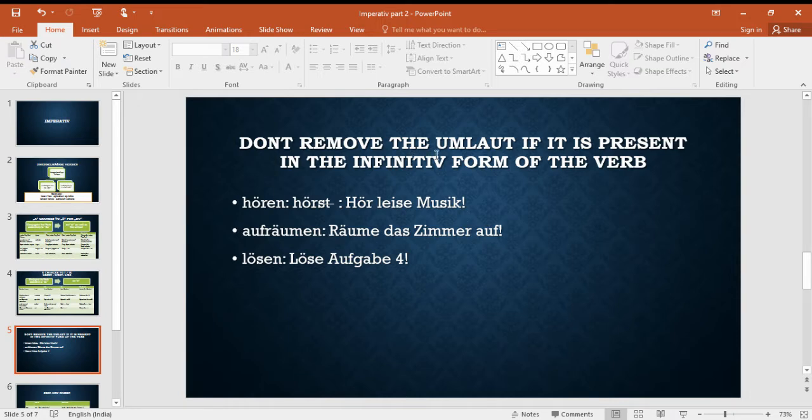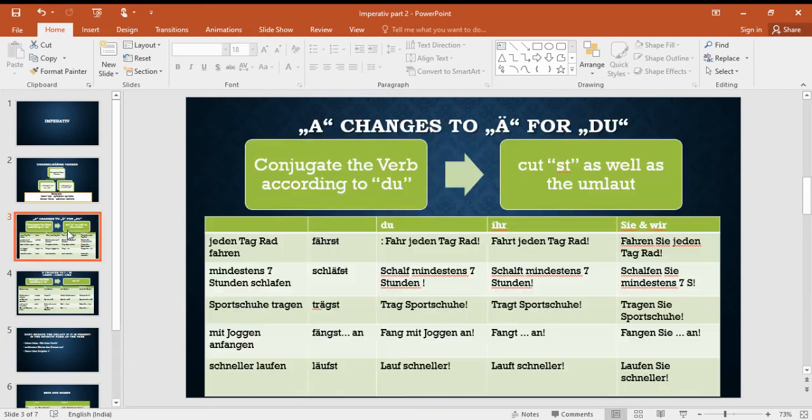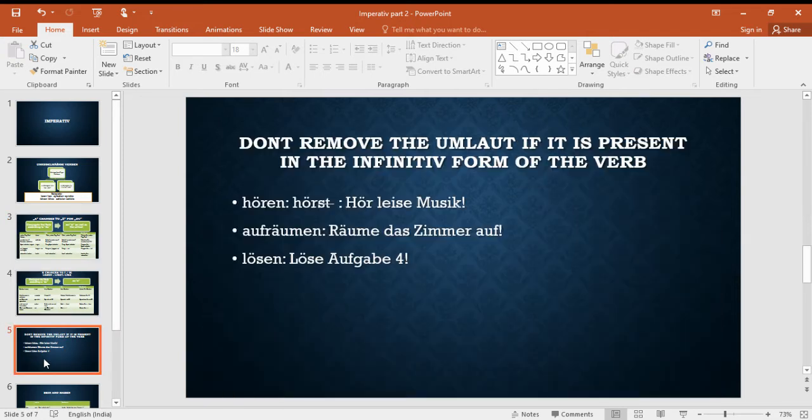Okay, so what is the rule? Don't remove the umlaut if it is present in the infinitive form of the verb. Here, it was not present in the infinitive form. Fahren, schlafen. We added it later. That is why we removed it. Here, it is there in infinitive form, so don't remove it. Aufräumen, räume, umlaut is retained here. Räume das Zimmer auf. Lösen is to solve. Löse Aufgabe 4.